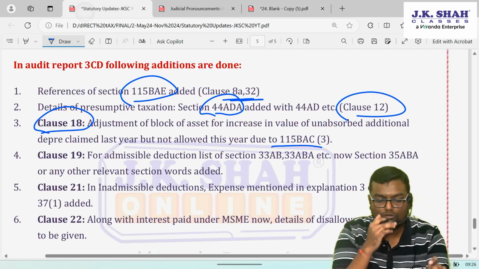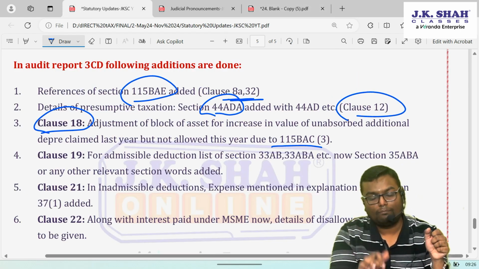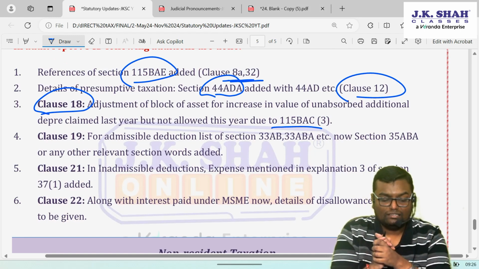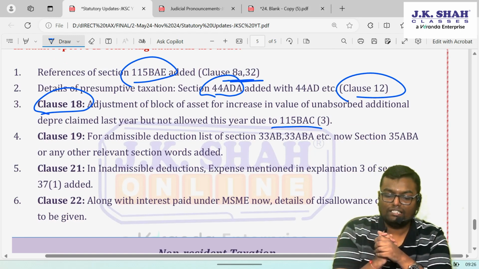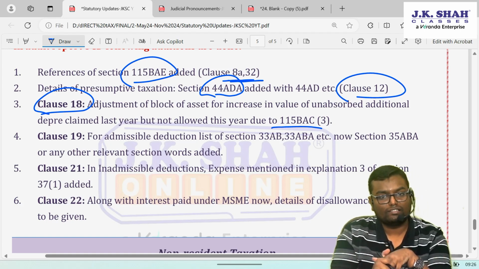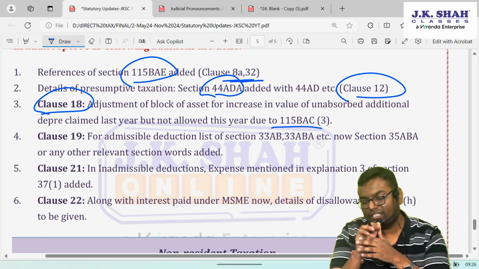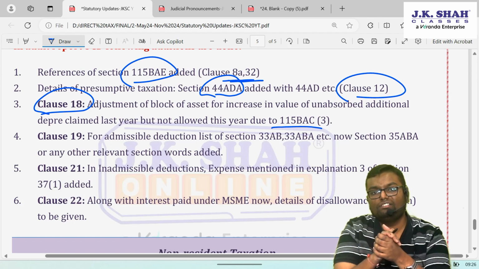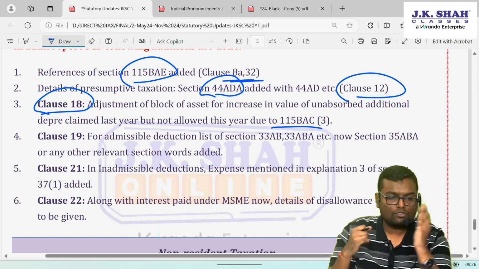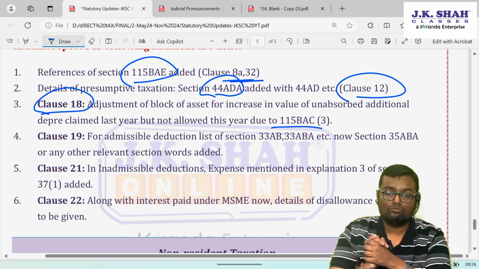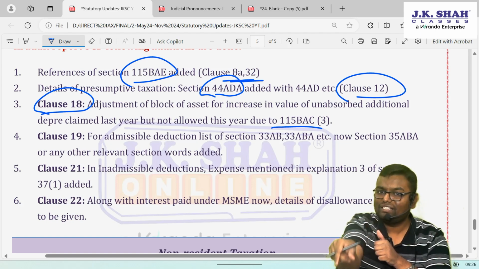And that the auditor needs to certify in clause number 18, that adjustment of the block of asset for increase in the value of unabsorbed additional depreciation claimed last year but not allowed this year due to 115BAC. So because of that 5,000, your opening WDV will also increase. And that much unabsorbed depreciation you can't set off in the current year also, because it is because of additional depreciation.